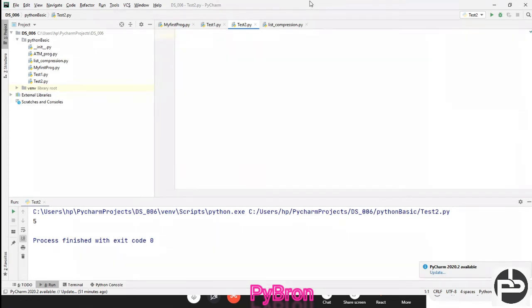Now let's see some other inbuilt functions in Python: map, filter, and reduce. These are very important functions in Python. We are going to use them many times, whenever you are in any domain. Suppose you switch to data science, artificial intelligence, machine learning, or automation, anywhere, we are going to use this kind of function numerous times.